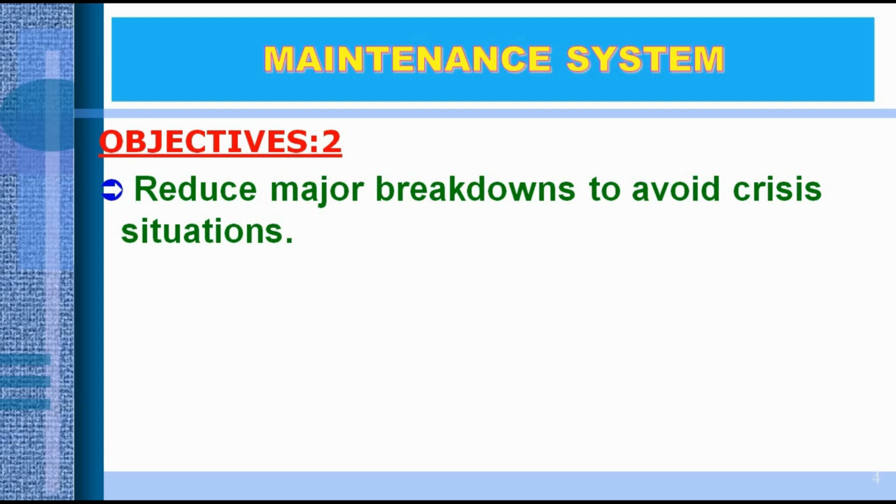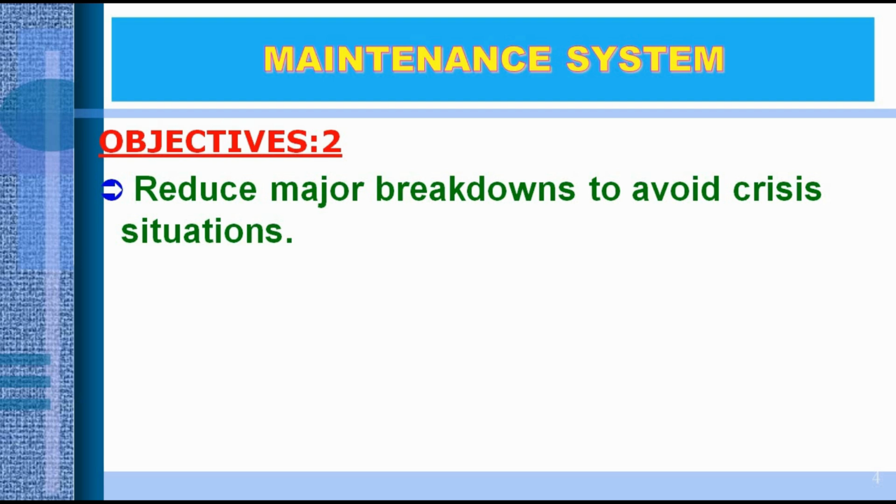As you know, machines are very important for production. If one machine breaks down due to any reason, then there is a crisis situation. Why? Because we have a number of orders. Due to the machine being down, we can't do the production, so we can't deliver on the right time. That means it is a crisis situation.